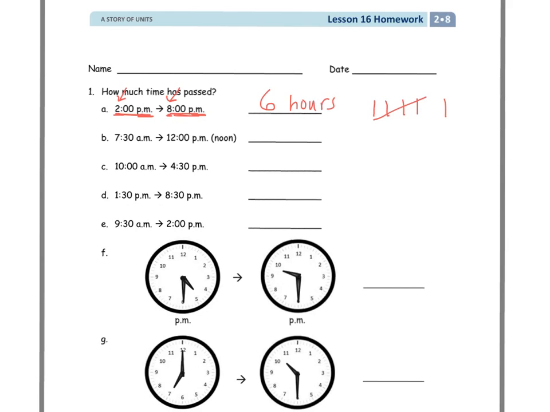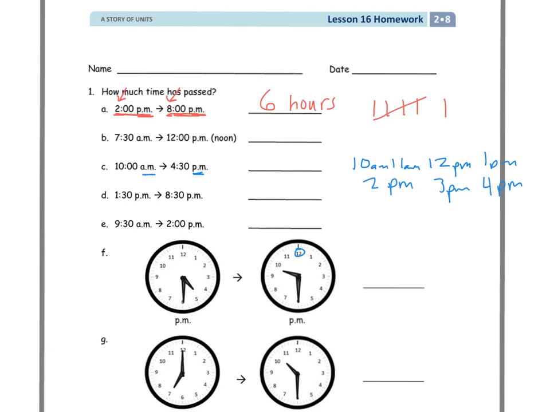If we go to C, we see we have AM to PM. So what I want to do is try to count up. I'm starting at 10. I can go to 11 a.m., then 12, and what happens at 12 on a clock? If we look down below, it goes back to 1. So this is AM. Now we're into the PMs, because once we hit 12 on the hour hand, it switches over from morning to night. So I got 12 p.m., then 1 p.m., 2 p.m., 3 p.m., and 4 p.m.